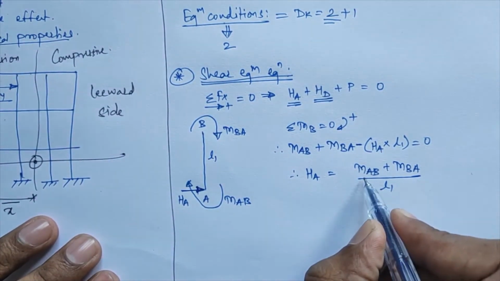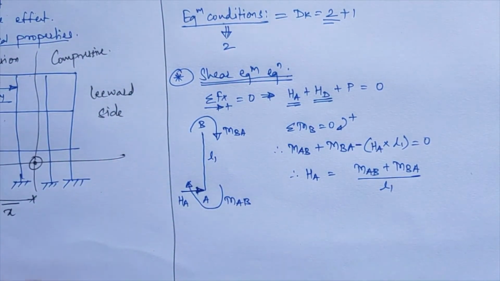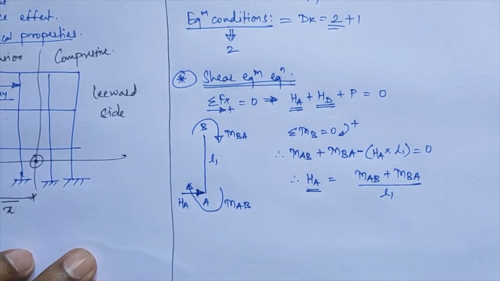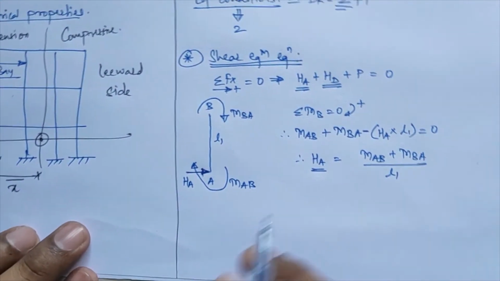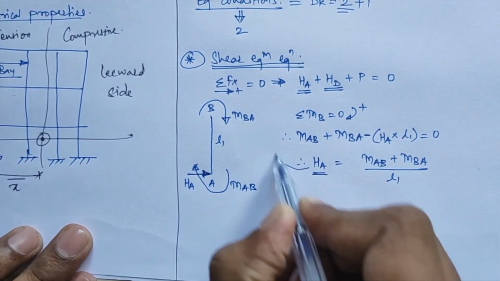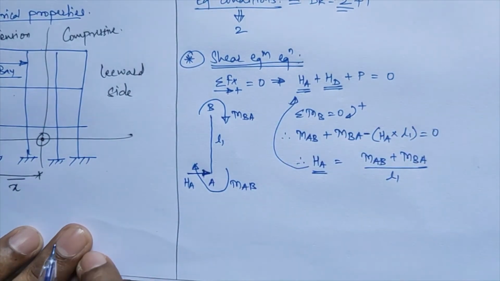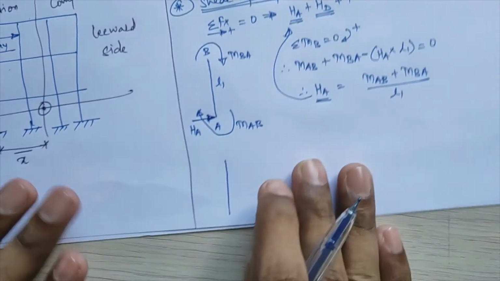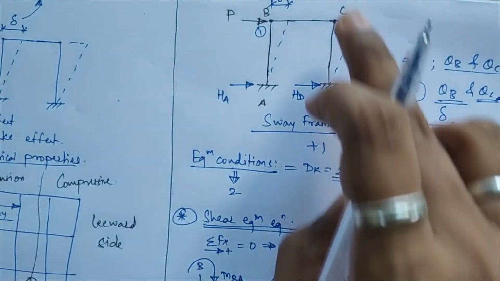The MAB and MBA values you will get from your initial steps, that is from the slope deflection equation. You substitute those values here and get the final value of HA. In the same way, you substitute this value of HA in your Fx equation.